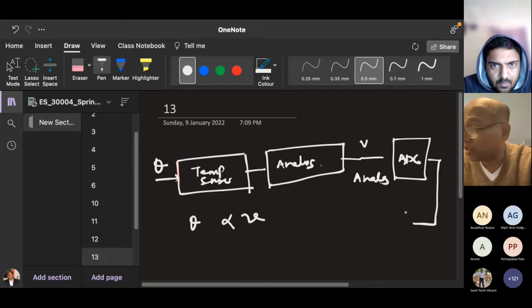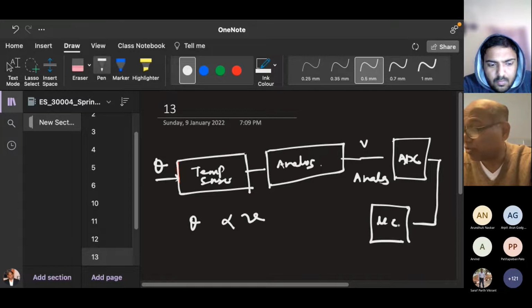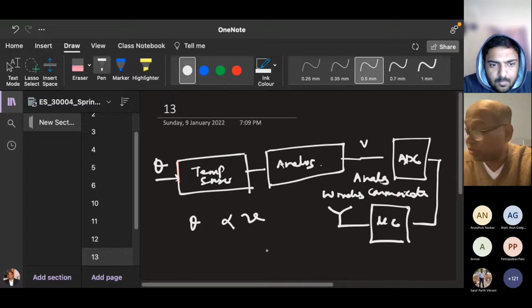Then you bring it to some kind of processor, like an 8-bit controller or microcontroller. Then you have wireless communication, and then your cell phone. This wireless communication has a standard.